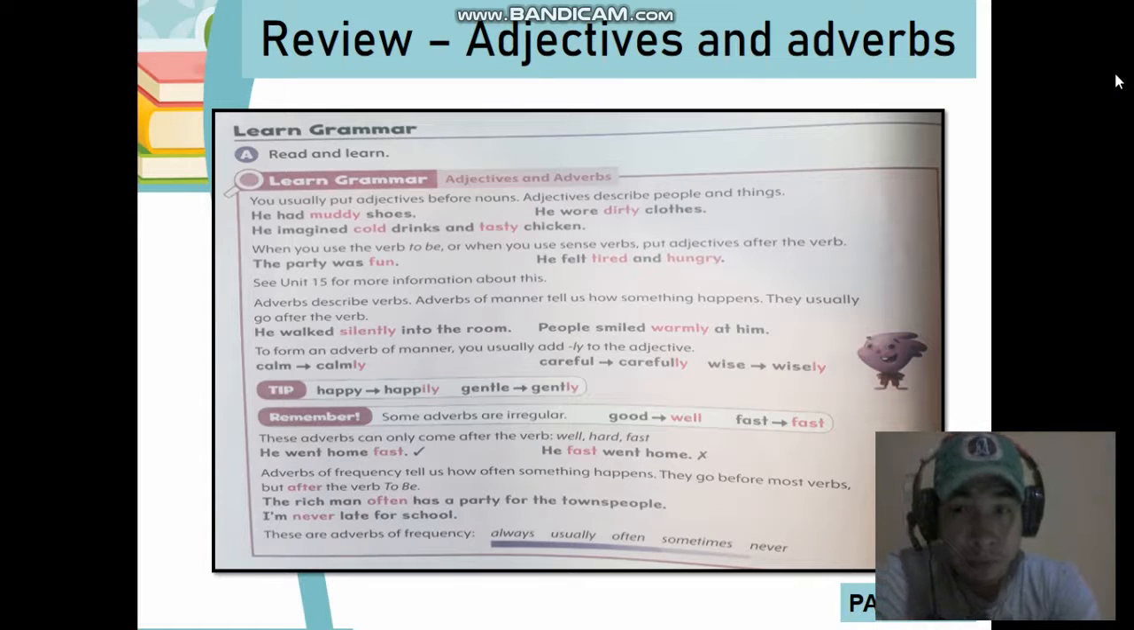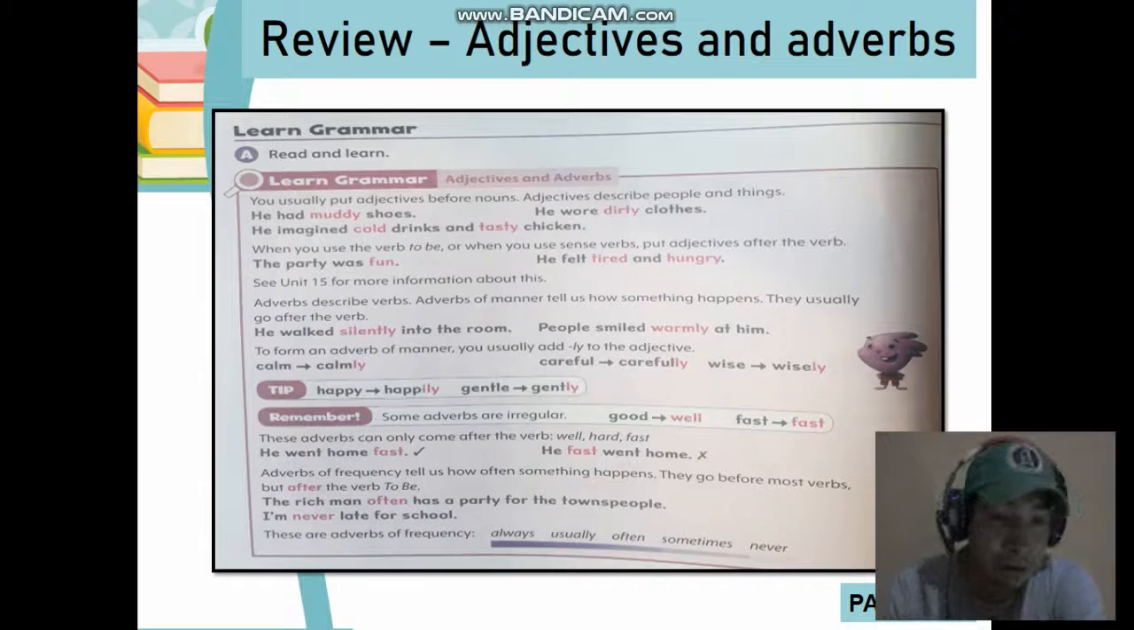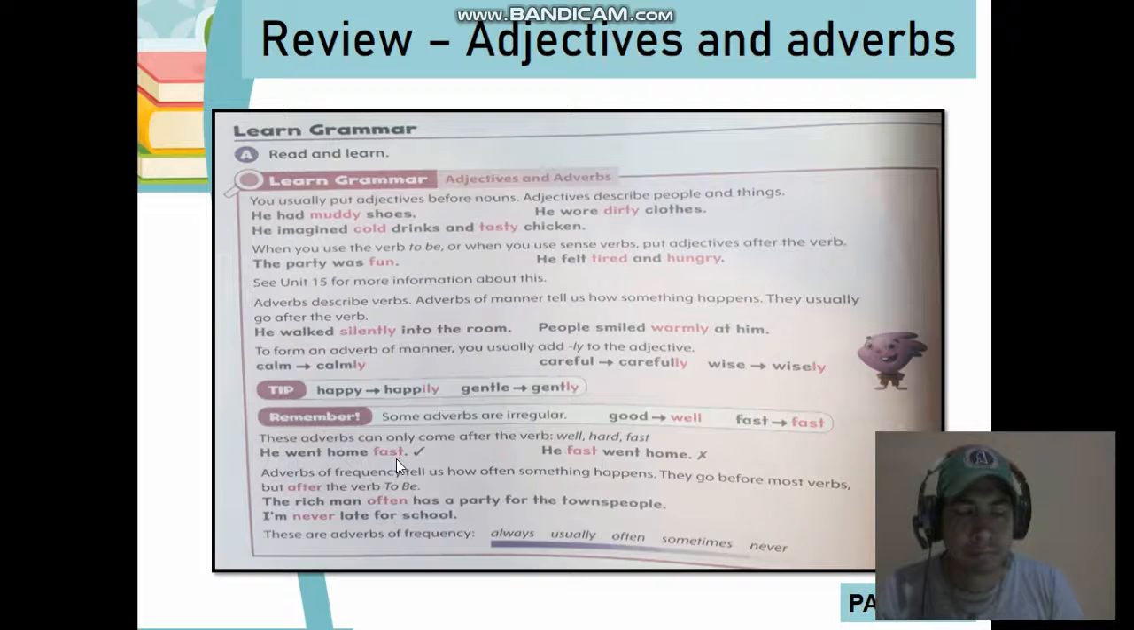Okay, so remember that these adverbs can only come after the verb. This is why they are called irregular, because these ones only come after the verb. These are well, hard, and fast. Look at the examples. He went home fast. That is correct. But you cannot say he fast went home. No, that is incorrect. We use it at the end, after the verb, okay?